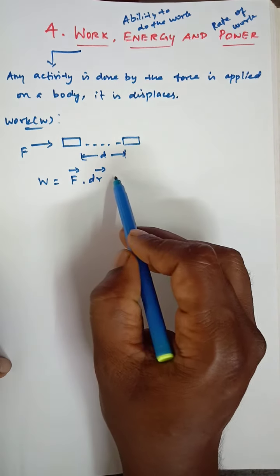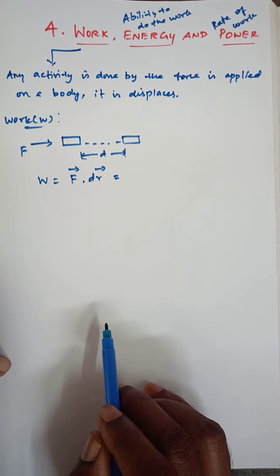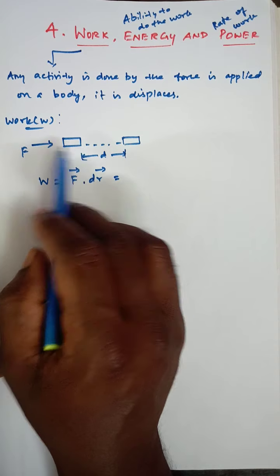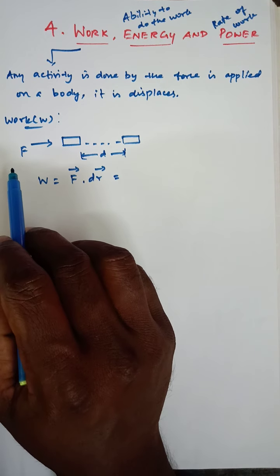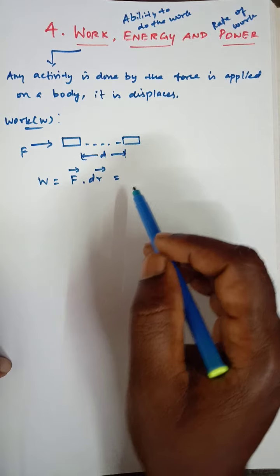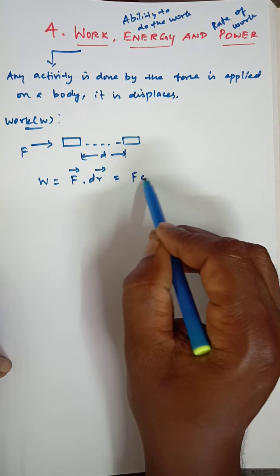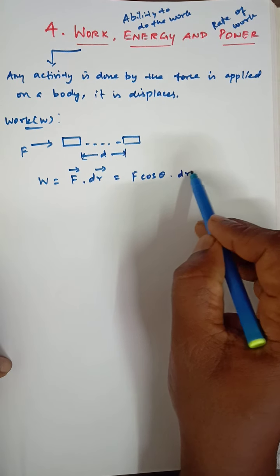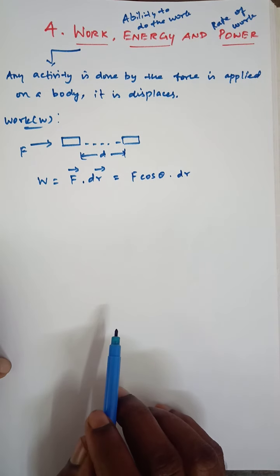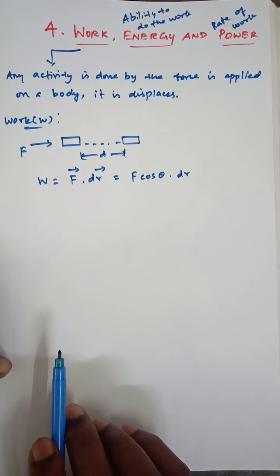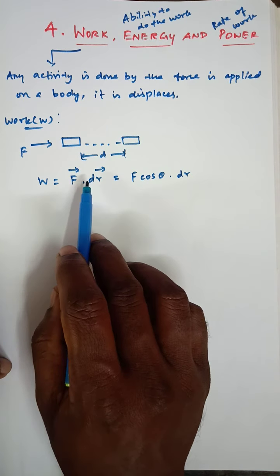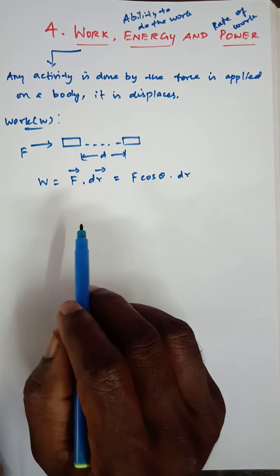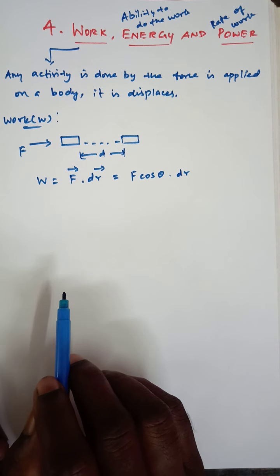Now consider the direction of the force acting on the object. This direction is horizontal and this is vertical. Force acting in the horizontal direction is F cos theta. The F cos theta is the force acting on the object, and the distance traveled by the object is dr. So W is equal to F dot dr in vector form, otherwise we write F cos theta times dr.